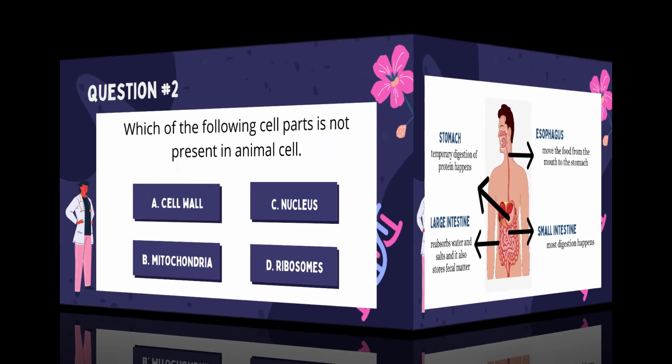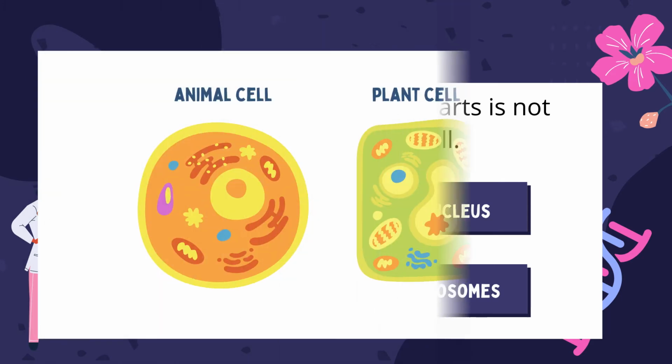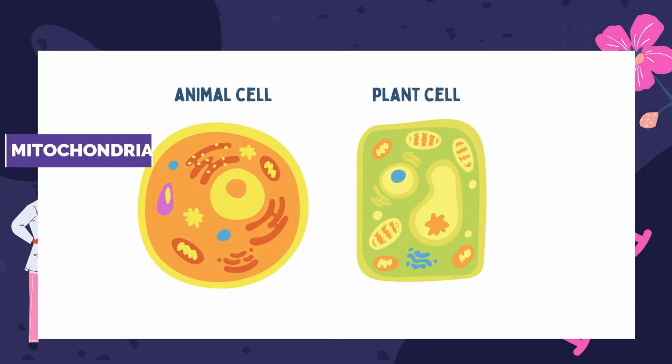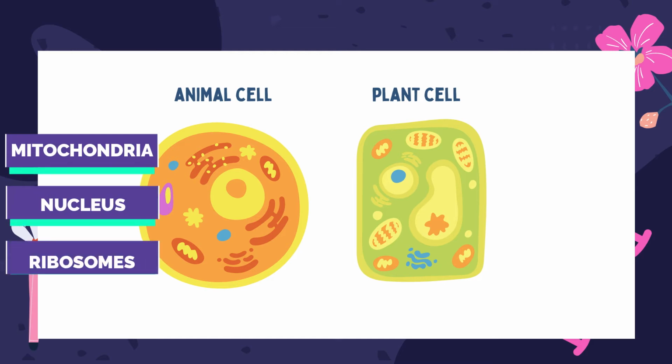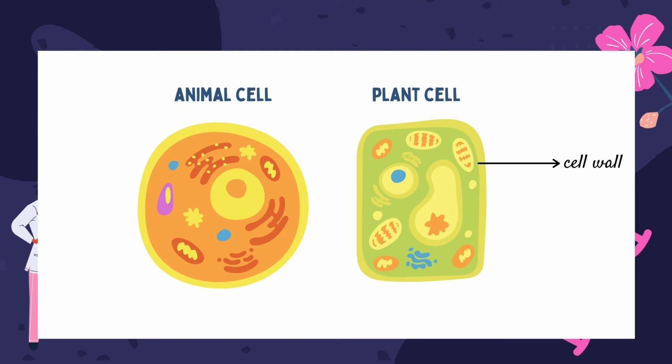Number 2. Which of the following cell parts is not present in animal cell? A. Cell wall, B. Mitochondria, C. Nucleus, D. Ribosomes. The correct answer is letter A, cell wall. Always remember that in animal cells, mitochondria, nucleus, and ribosomes are present. Meanwhile, the cell wall can only be found in the plant cell.